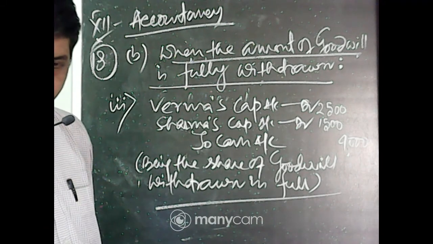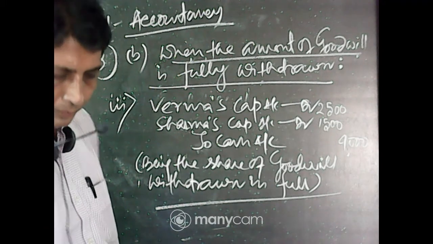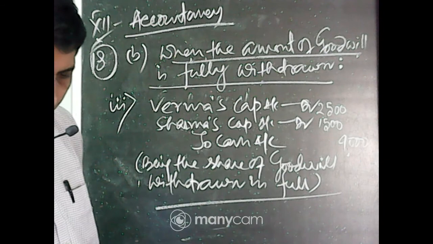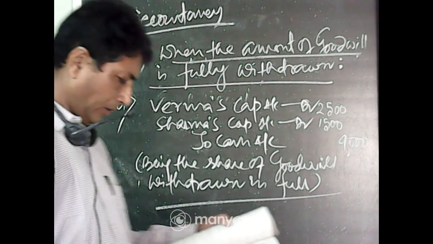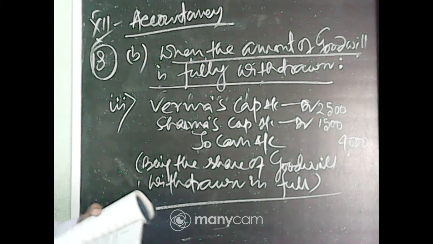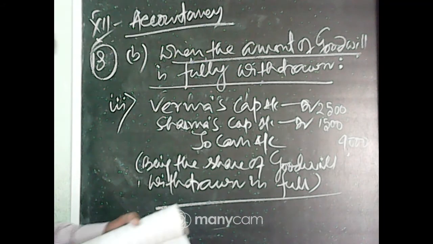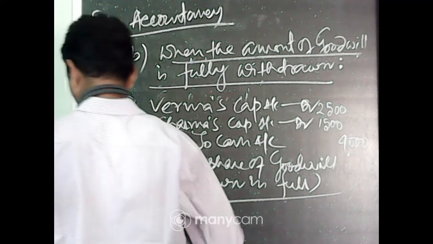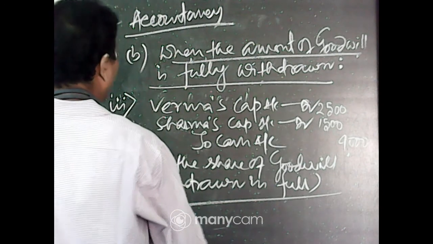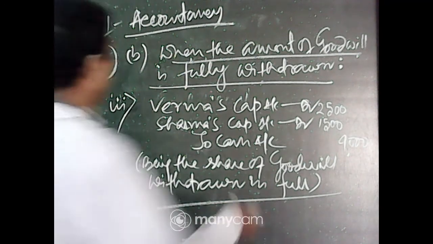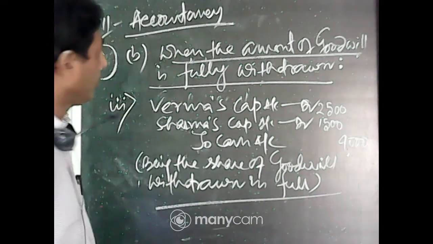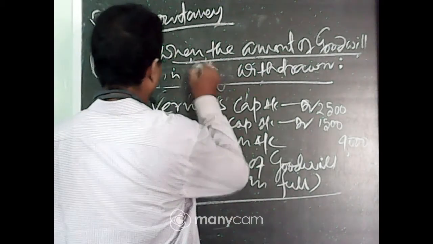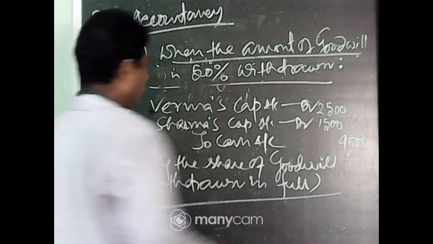Now student complete. When number C, when 50% amount of goodwill is withdrawn. Now 50% of the amount of goodwill is withdrawn. Okay. Now number C, when 50% amount of goodwill withdrawn.